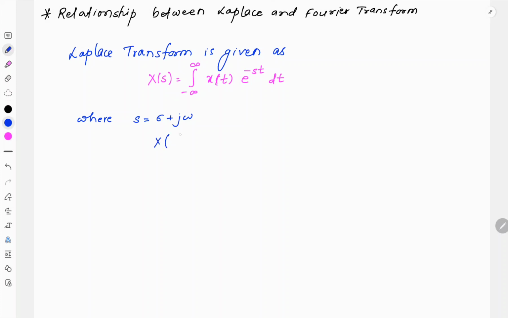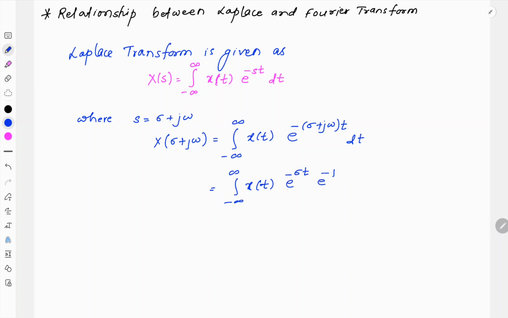So we get X of sigma plus j omega equal to integration minus infinity to plus infinity x of t as it is, e raised to minus sigma plus j omega into t dt. So let us separate out these terms. So we get x of t into, now here we have the exponential as sigma plus j omega, so let us separate these terms, e raised to minus sigma t into e raised to minus j omega t dt.